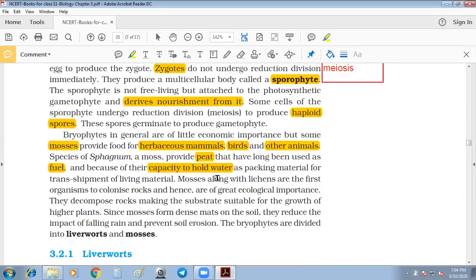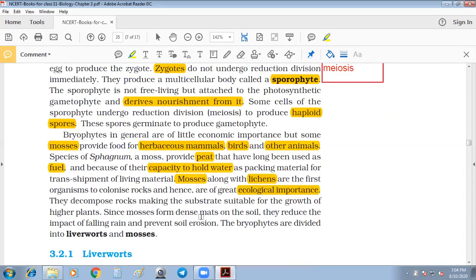Right? Mosses along with lichens are the first organisms to colonize rocks. This is important. Lichens we have already seen: algae having an association with some fungi is called lichen. So mosses are associated with lichens, and they form colonies on rocks, working mutually for each other. These mosses and lichens have great economic importance, right?